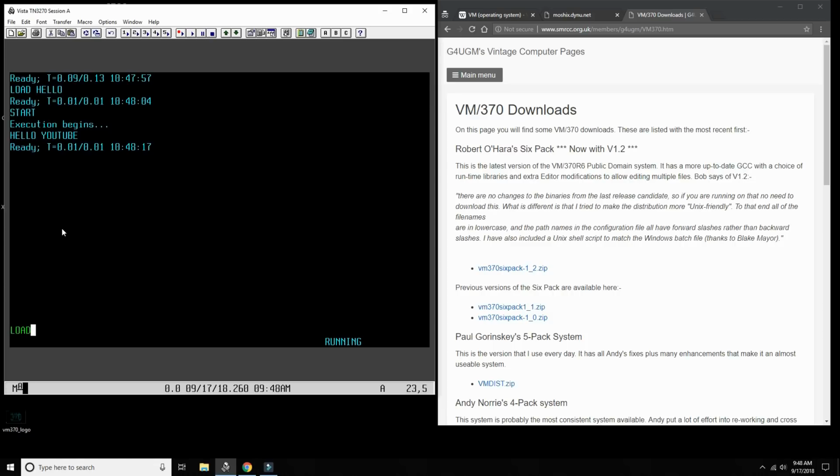Okay, we can also do it like this. Load hello. Anytime you want to supply options to a program in VM/370, the convention is to use the left bracket. So if I do load hello, left bracket, start, it means this is with the option start. It will load it and start. Okay, so that's how you compile programs.